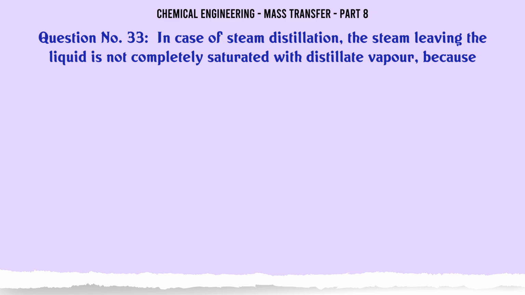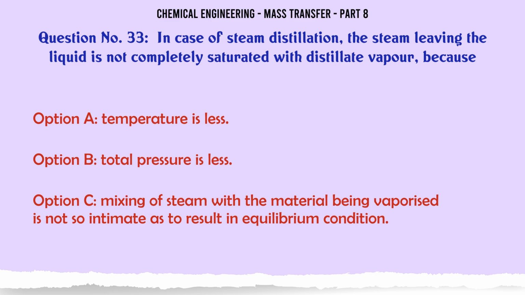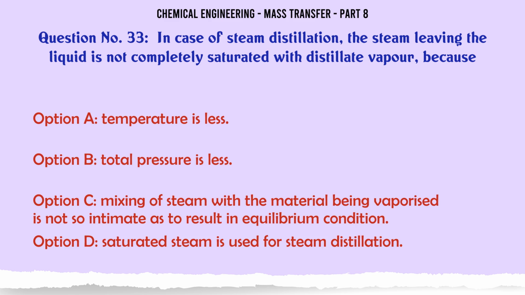In case of steam distillation, the steam leaving the liquid is not completely saturated with distillate vapor because A, temperature is less; B, total pressure is less; C, mixing of steam with the material being vaporized is not so intimate as to result in equilibrium condition; D, saturated steam is used for steam distillation.